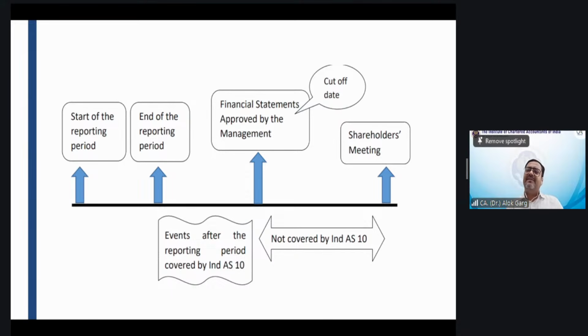So what happens if any events occur after 31st March up to the approval of the financial statement? How should those events be treated?